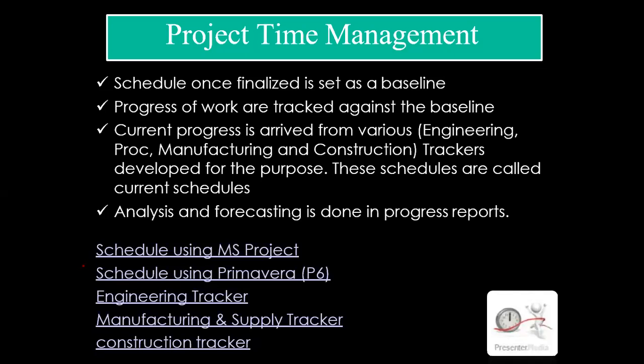You have to track the work schedule against the baseline. That baseline is that foundation work should be completed in 30 days. This is your baseline. So progress of that foundation work you should track against that baseline of 30 days. Where am I in the 30 days, after 2 days how much work is completed? Whether the remaining work is completed in 28 days or not. If not, speed up. What is remaining? Where is the lagging? Find out that lagging. Current progress is arrived at from the various trackers like engineering, process, manufacturing, construction, etc.